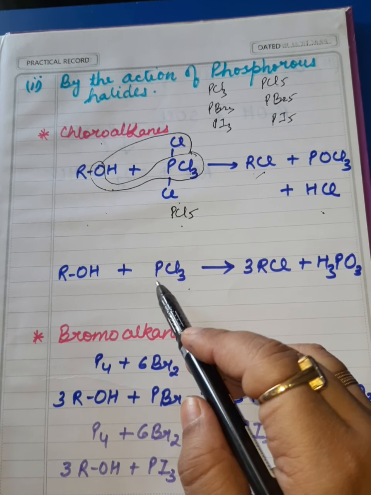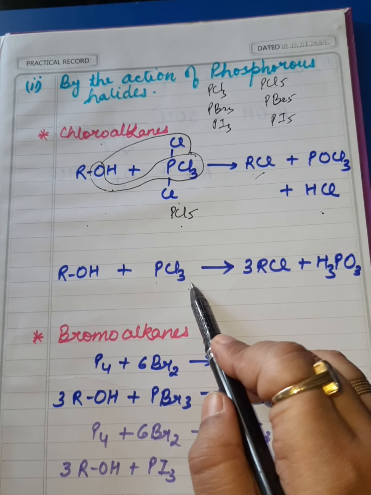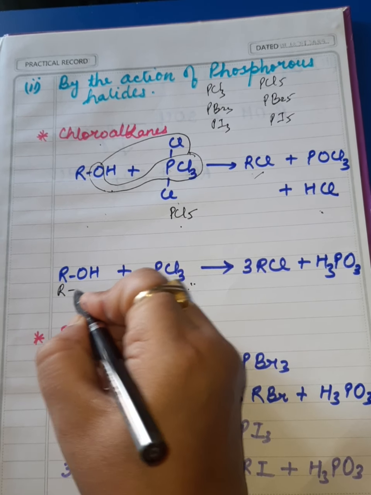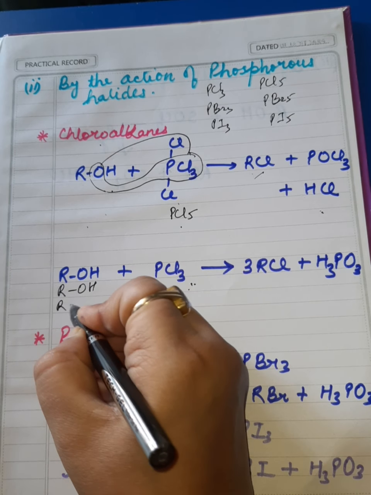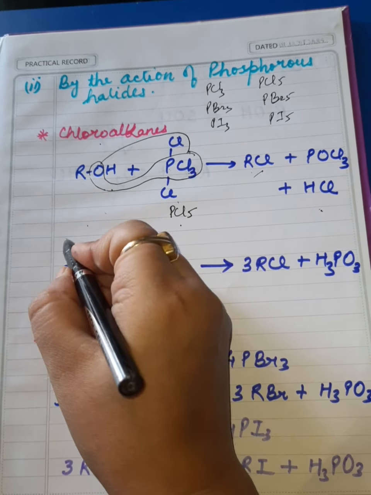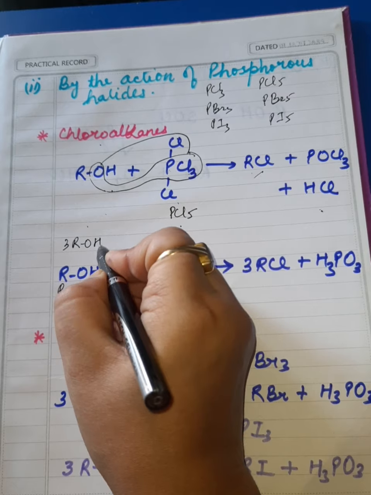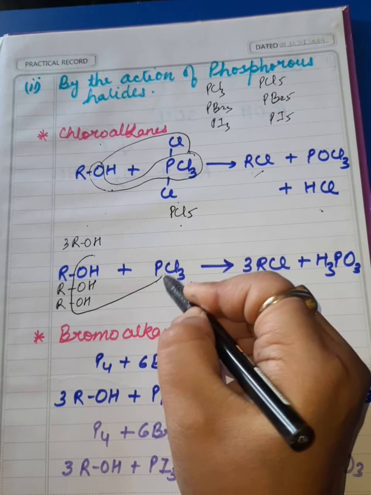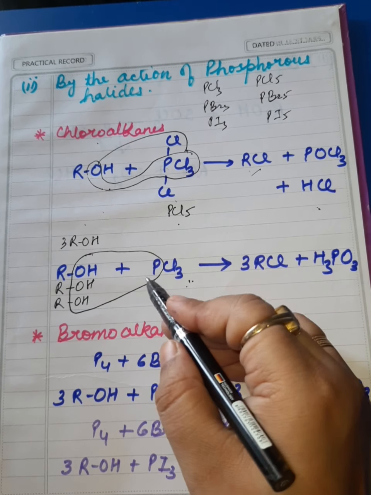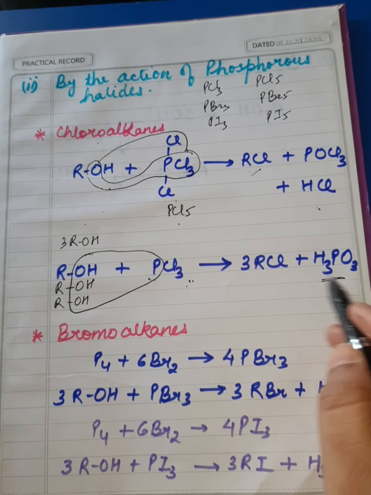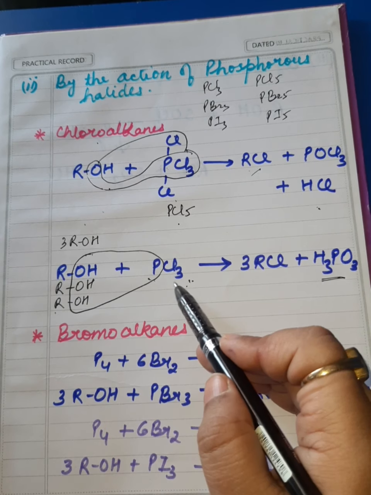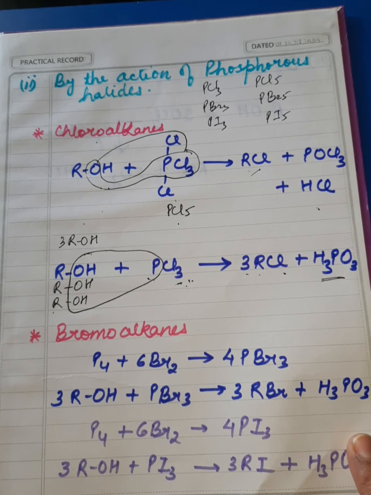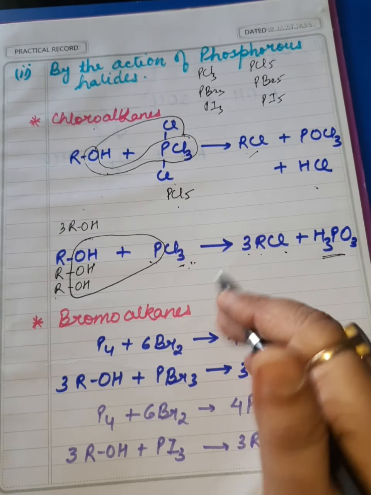Alright. When we use phosphorus trichloride, at that time, dear students, you have to use 3 molecules of alcohol, ROH, ROH. I am writing it separately. You can write simply as 3 ROH, the way you want. Okay. Now, here, this is your byproduct, H3PO3. Now, we have 3 R left and 3 Cl left. So, we have 3 RCl. Easy equations for you.